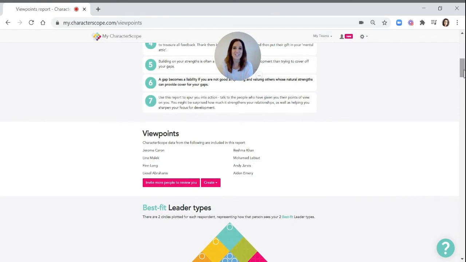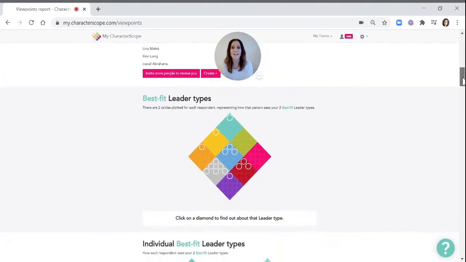In the next section, you'll see who's contributed to your Viewpoints report. You can also invite more people, and you can also create custom Viewpoints reports, so slice up your data depending on different areas of your life. And do check out our YouTube channel if you'd like to see a video tutorial on how to do that.